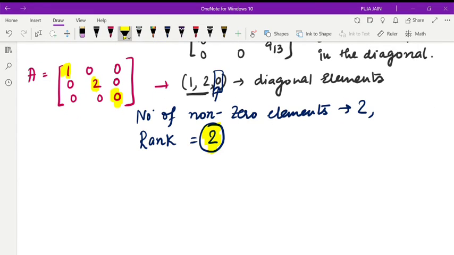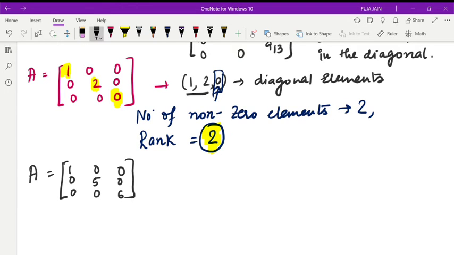Okay. Next we are again taking an example. Suppose A is equal to 1 0 0, 0 5 0, 0 0 6.